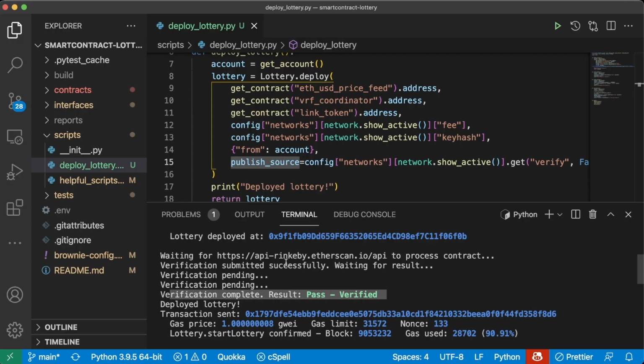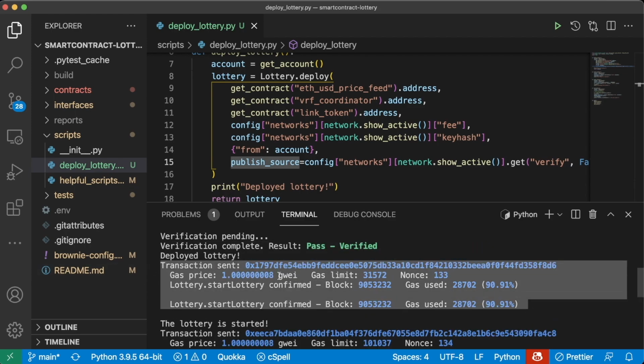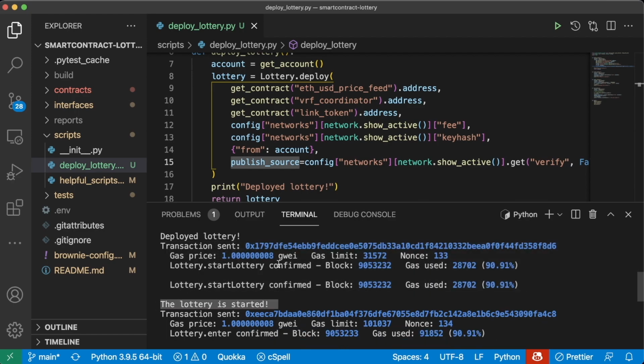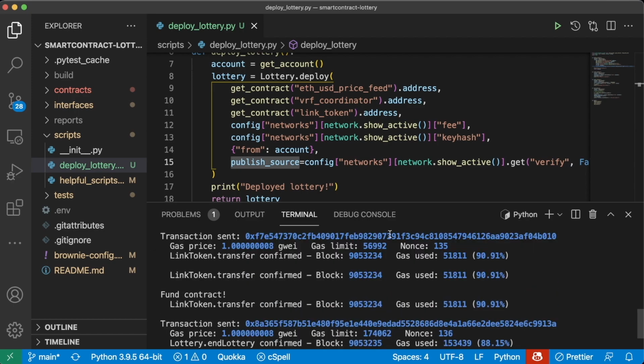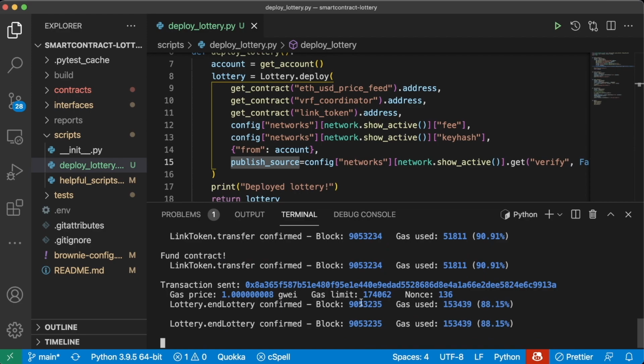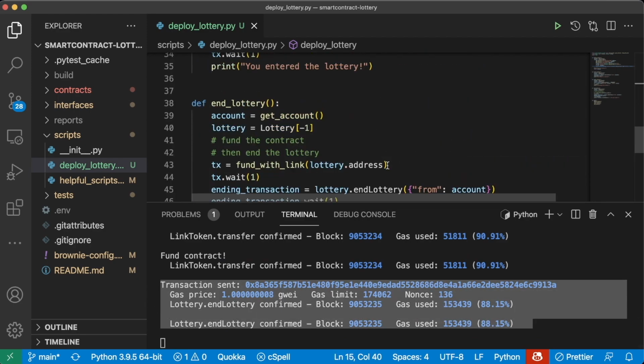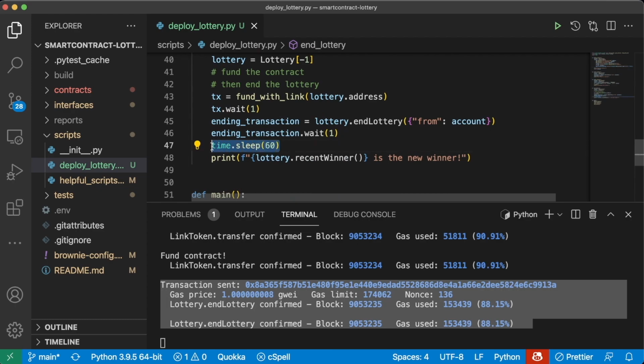After we get verified and things get deployed, we went ahead and called our start lottery function to actually start the lottery. We got our little print line saying the lottery started. Then you entered the lottery. We then funded the contract with Link so that we could get our random winner back. And then right now our end lottery is confirmed. And we're just waiting this 60 seconds, right? Because we did this time.sleep.